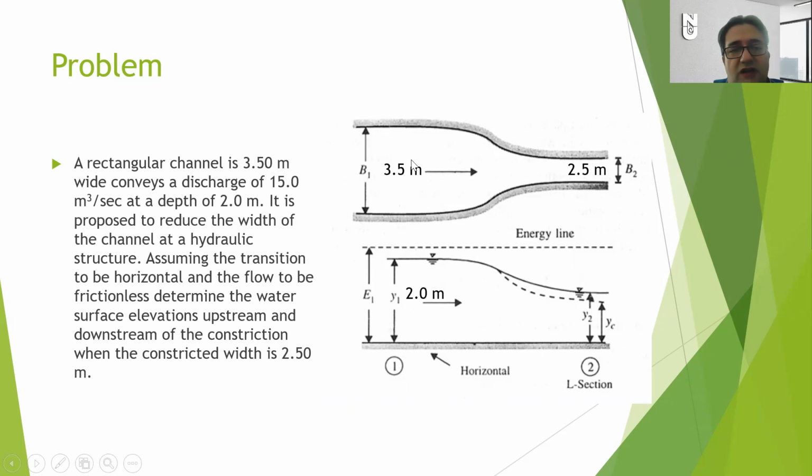So you will see that after checking the Froude number and the critical depth at the first section, it's going to be subcritical flow. If it is subcritical flow, then the flow in the downstream will be again subcritical flow, but the depth of the water will be lower than the original depth on the upstream.